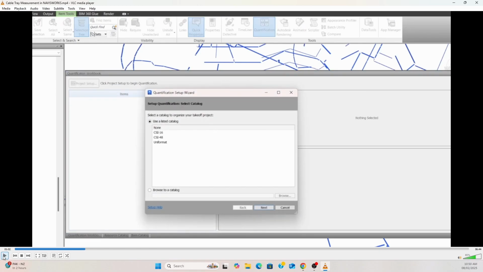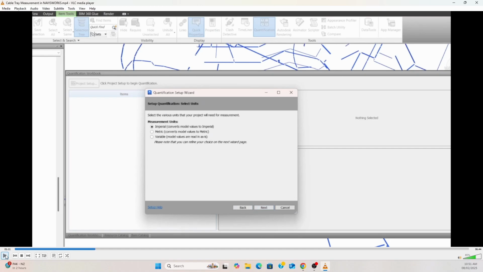You can see this Quantification Setup wizard. From here, select a catalog. There are three catalogs we can see. Use the CSI 16 catalog and click next.